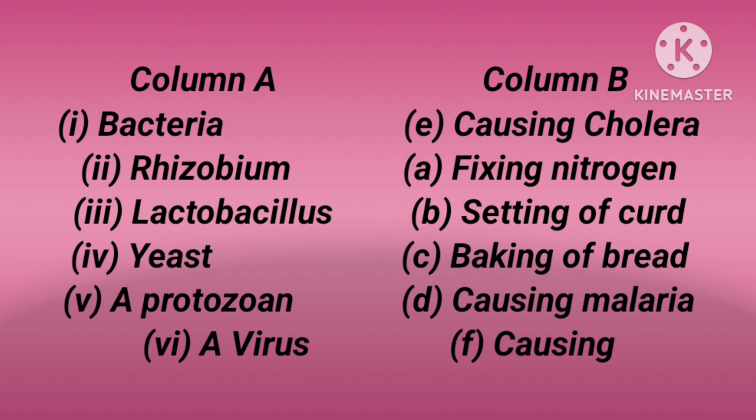Yeast is used to form bread, not only bread, even cake and so on. So, yeast is very important for food materials to become fluffy.